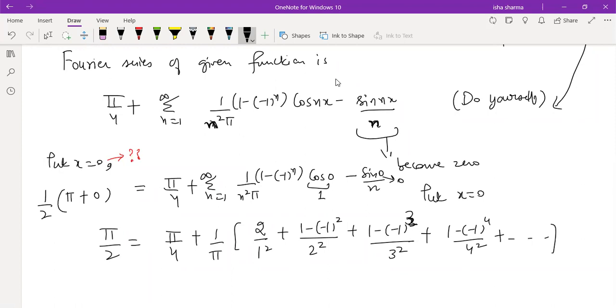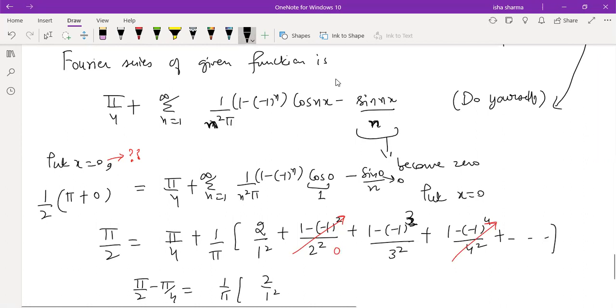So now you see what you are getting. So pi by 2, this pi by 4 can be shifted to the left hand side. So pi by 2 minus pi by 4 is 1 by pi, 2 by 1 square. Now this term will also be 0 because it is negative.